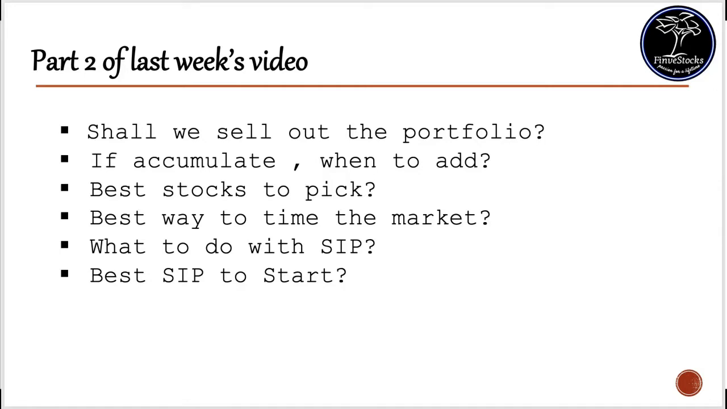Then we will try to answer some important questions like, in this correction phase, shall I sell out my whole portfolio? If I accumulate, when do I start accumulating? What are the best stocks to buy now? How to time the market? What to do with the current ongoing SIP? What is the best SIP to start with? We will try to find out answers for this. So let's begin with the Nifty bottom level based on the weekly view.